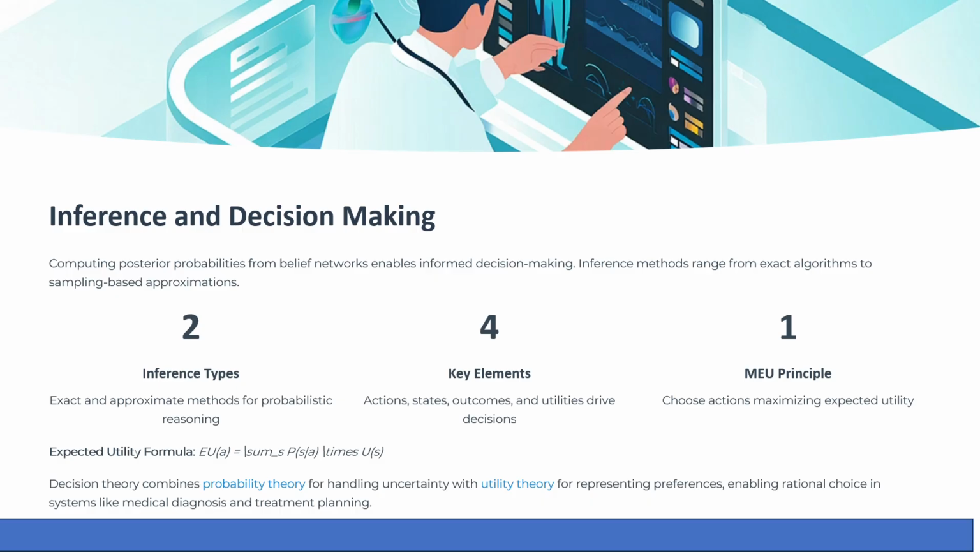Now we will move to the topic of inference and decision making. Once you have a belief network, how do you use it? First, inference. Inference means computing what you want to know based on what you observe. For example, given that it's raining and traffic is heavy, what's the probability I will arrive late? There are exact methods, mathematically precise but computationally expensive, and approximate methods, which are faster but less precise.